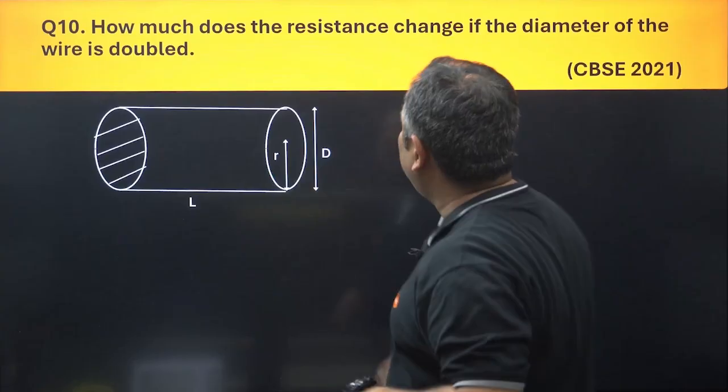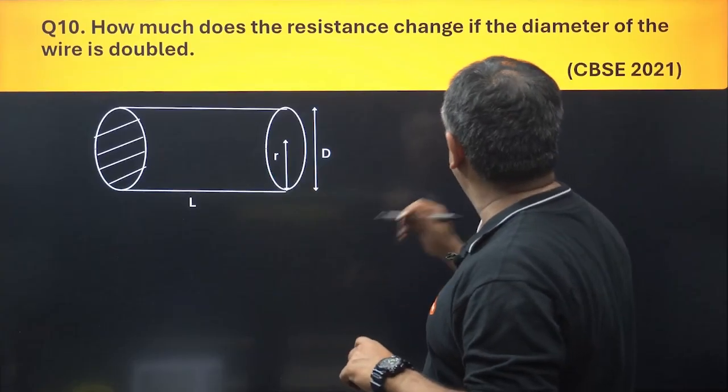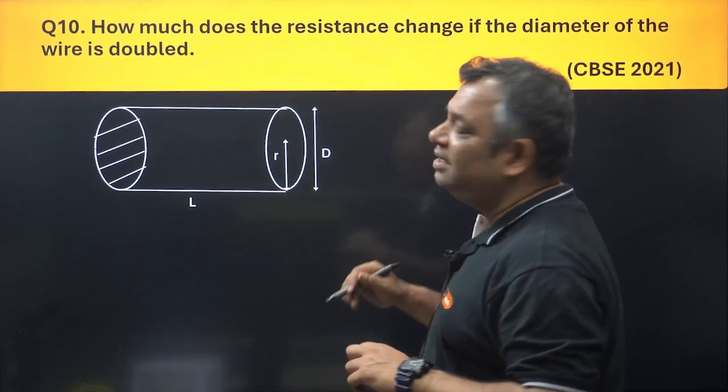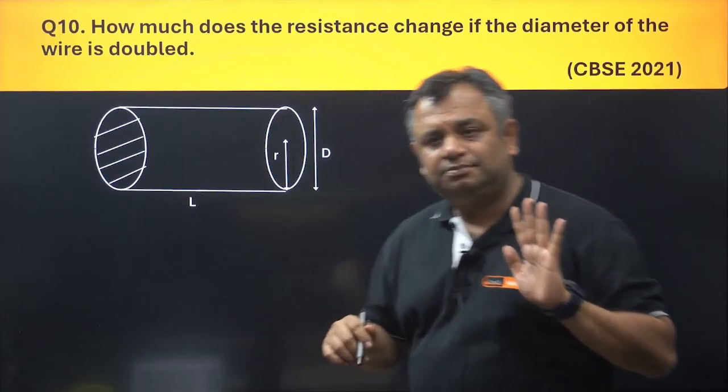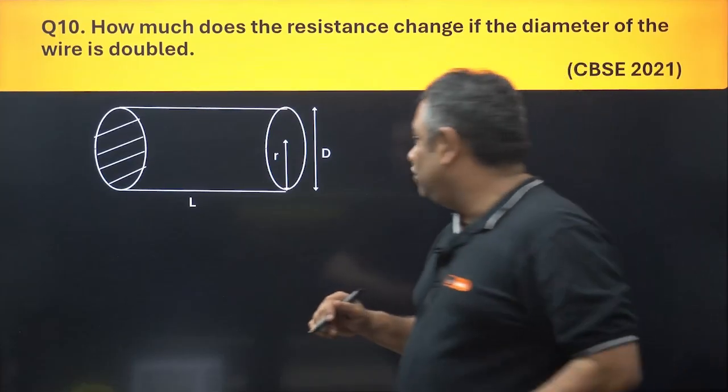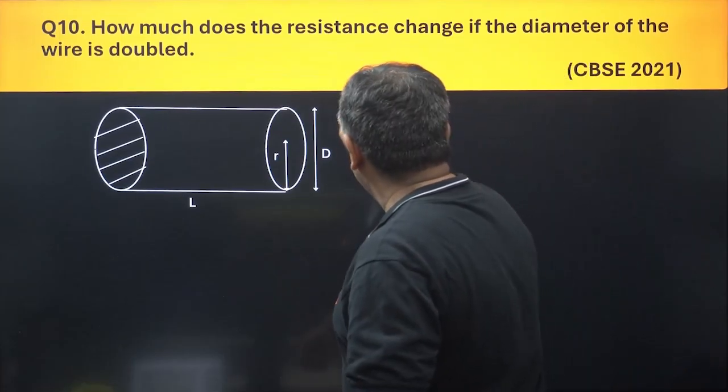Next question says, how much does the resistance change if the diameter of the wire is doubled? What is doubled? Diameter of the wire. Okay, so let us see one thing.